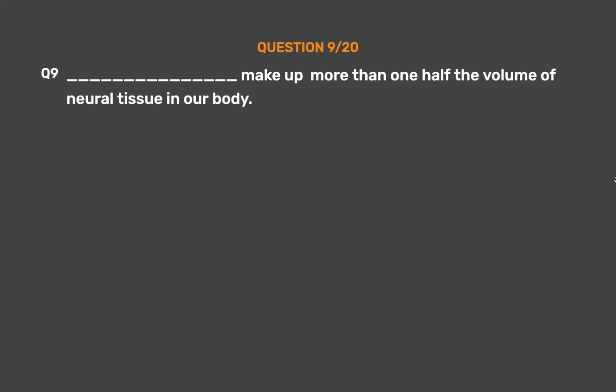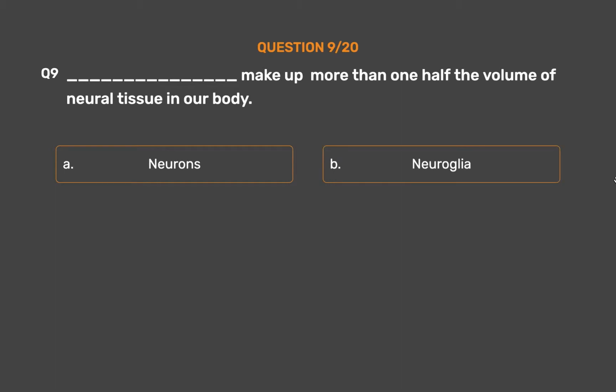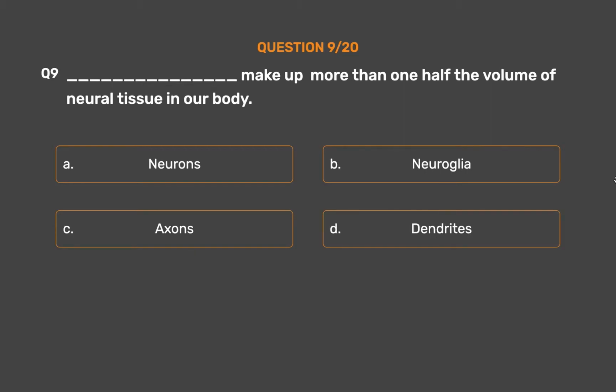Question number 9. Which make up more than half the volume of neural tissue in our body? Option A. Neurons. Option B. Neuroglia. Option C. Axons. Option D. Dendrites.